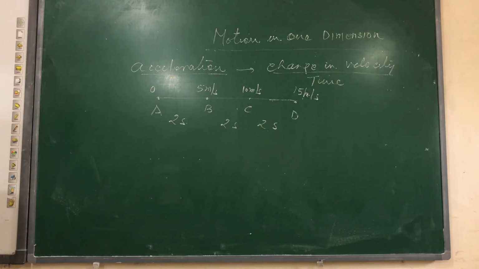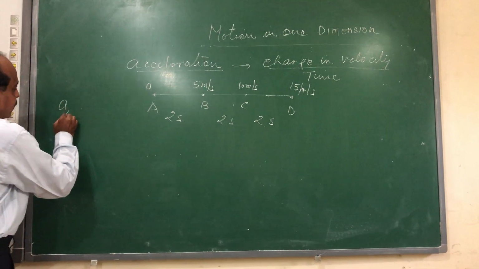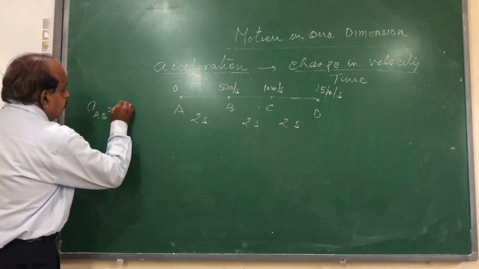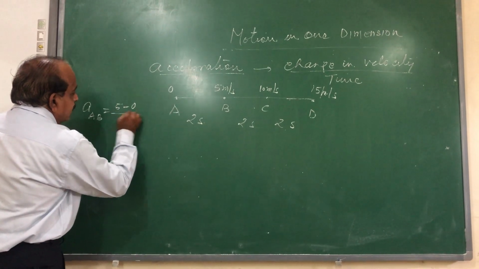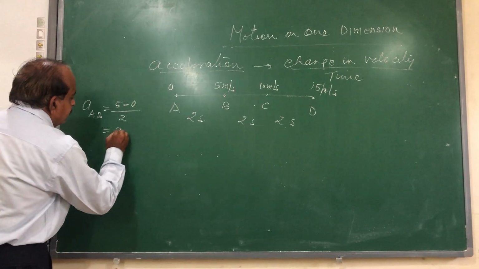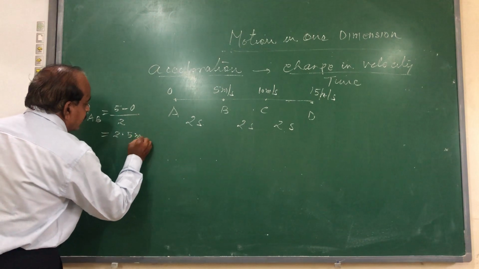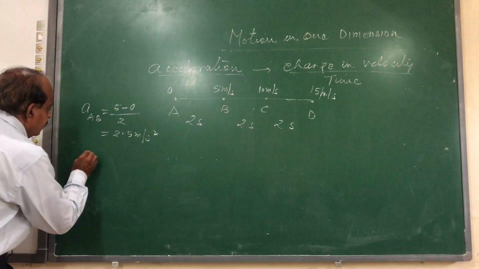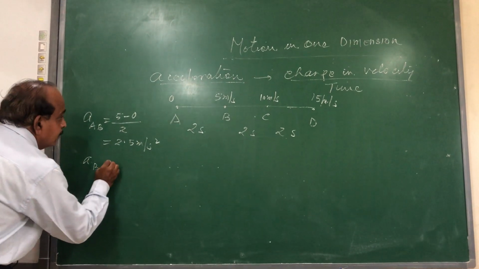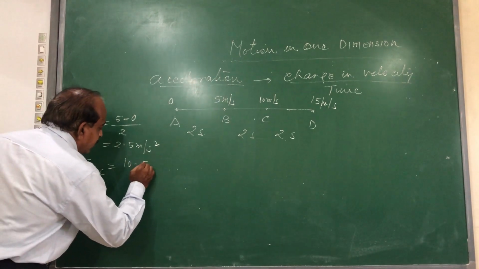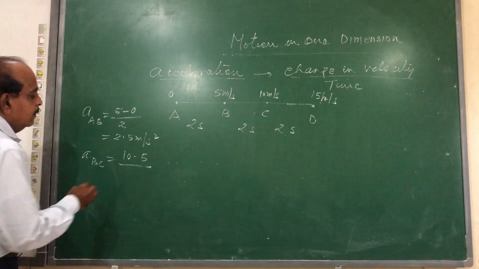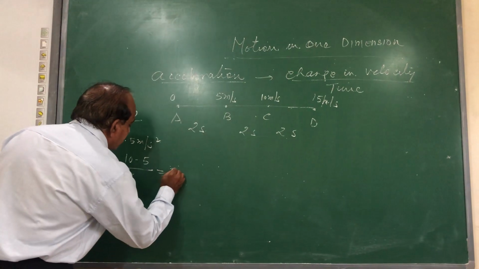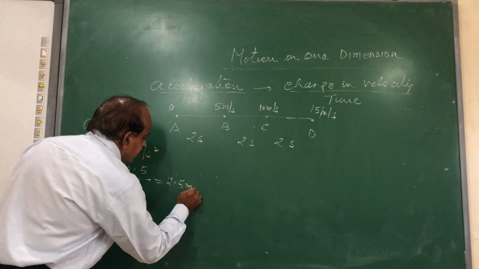Now if I calculate acceleration from A to B, I know it is the change in velocity, final minus initial, upon time taken, that is 2.5 meters per second square. If I calculate acceleration from B to C, it is change in velocity 10 minus 5 upon the time taken, that is again 2 seconds. It comes out to be 2.5 meters per second square.